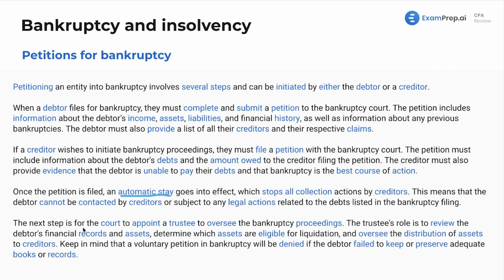Now, the next step is for the court to appoint a trustee to oversee the bankruptcy proceedings. The trustee's role is to review the debtor's financial records and assets, determine which assets are eligible for liquidation, and oversee the distribution of assets to creditors.